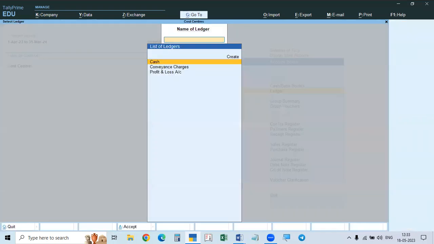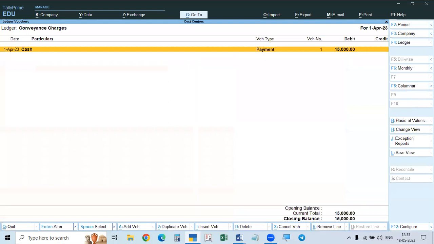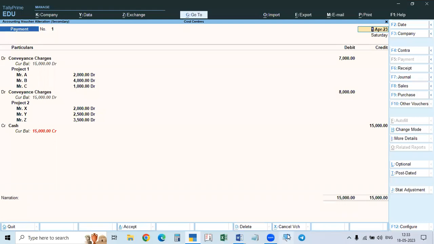In the account books, a ledger, if you see conveyance charges, it will simply show 15,000. If you give two departments or two categories separately, it will show two entries, 7,000 and 8,000. Now we gave a total entry of 15,000. Here simply conveyance charges 15,000 rupees we paid. It is showing that, but you can get the details also. Just click enter.